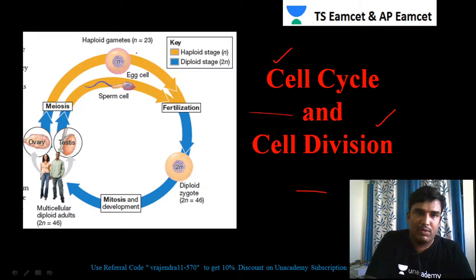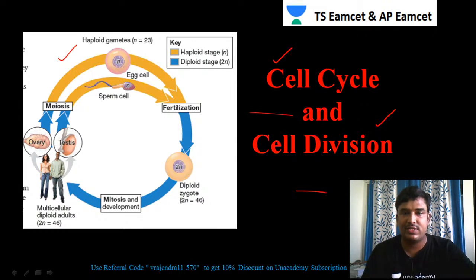In this lesson, if you see this particular diagram, this diagram explains the cell cycle and cell division. If you clearly observe what happens here, this is the testis. This is the male reproductive part of the human being, called the testis, and this is the female reproductive part of the woman, called the ovary.